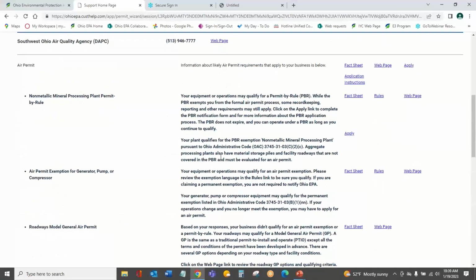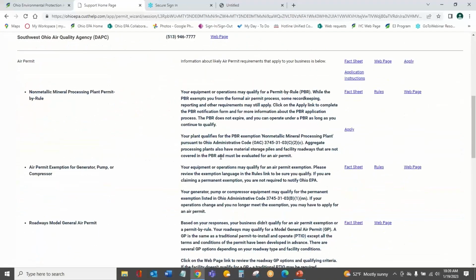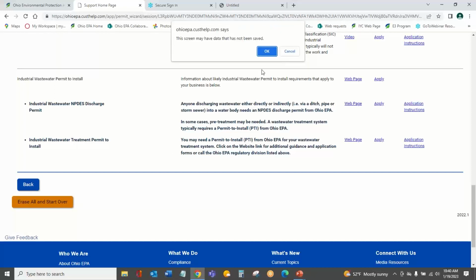So we've made a pretty thorough evaluation of our aggregate processing business here. I think it took us, even with me explaining and making multiple options, about 9 minutes. So not very long. It's a really great tool. It can give you answers pretty quickly, get you where you need to go. And it's really useful for your business.